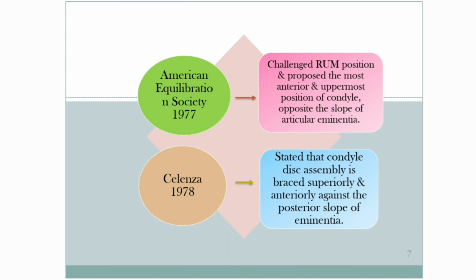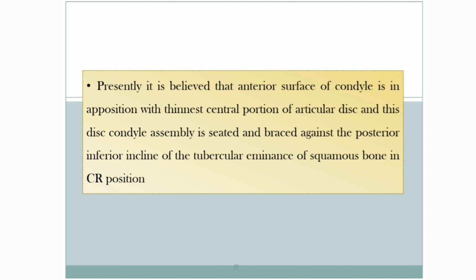Celenza in 1978 stated that the condyle disc assembly is braced superiorly and anteriorly against the posterior slope of the eminentia. Presently, it is believed that the anterior surface of the condyle is in apposition with the thinnest central portion of the articular disc, and this disc condyle assembly is seated and braced against the posterior inferior incline of the articular eminence of the squamous bone in centric position.